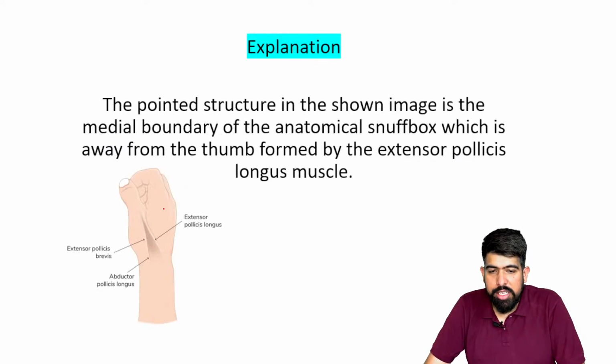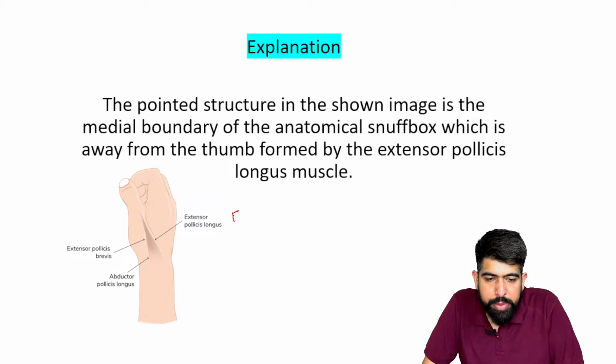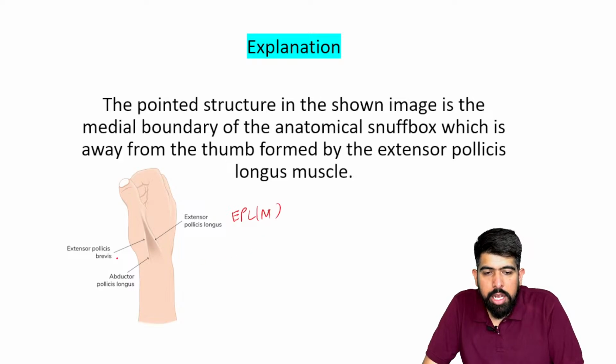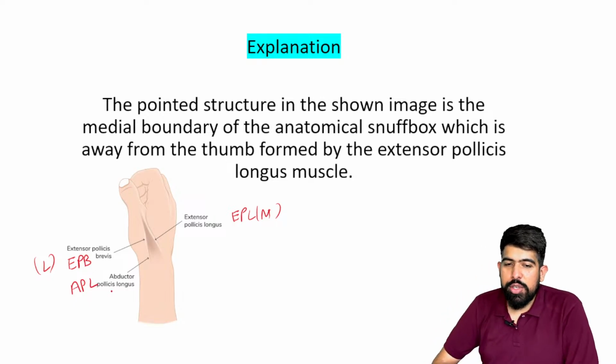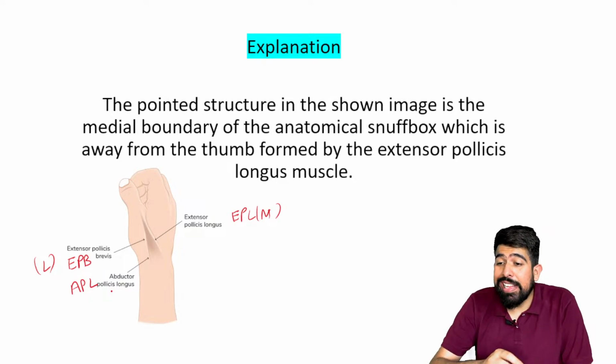Let's check it out in this image. This EPL we have on the medial side. On the lateral side, what do we have? We have the EPB and the APL. So the answer: they asked which is just on the medial side of it.